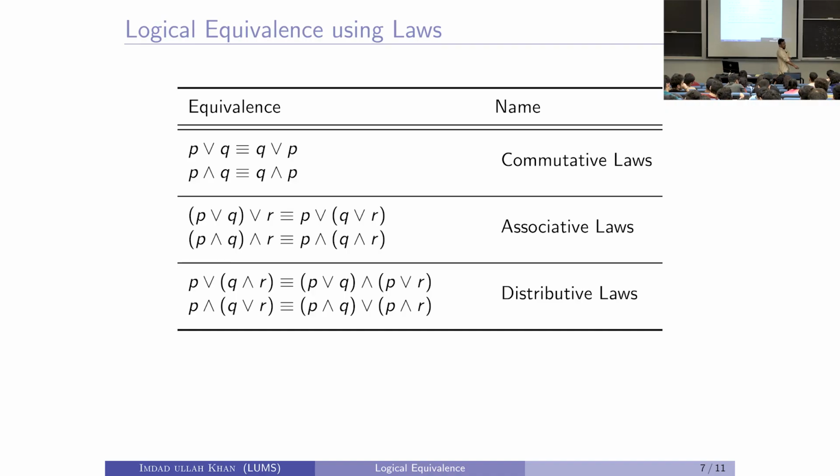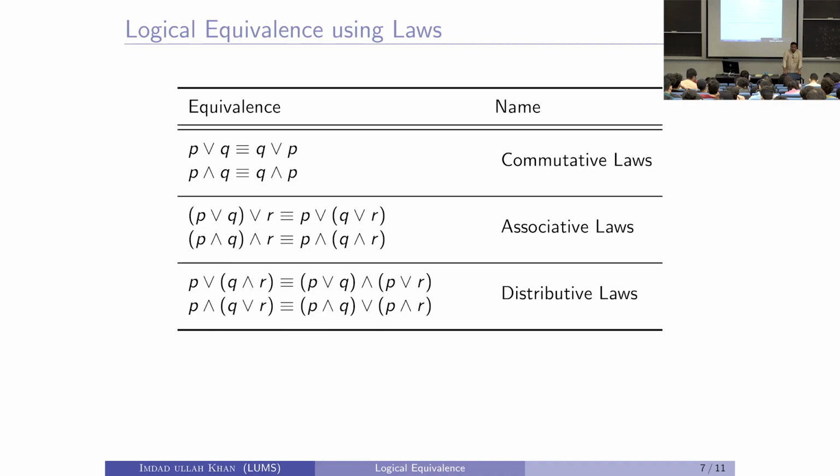Then the associative law: P or Q or R. If they have the same operation, the order of the parentheses is not going to make a difference, as with addition or multiplication. Then finally the distributive law.